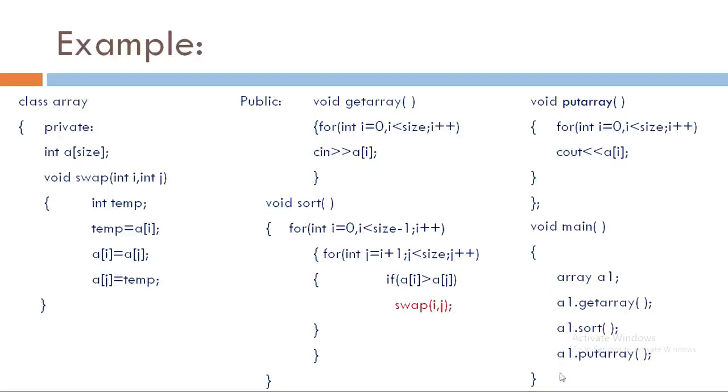And at the last a1.putArray is used to display the result of the sorted array. So this example well illustrates the use of private member functions and how they can be accessed within other member functions of a class. So this is all about the private member function in a C++ class.